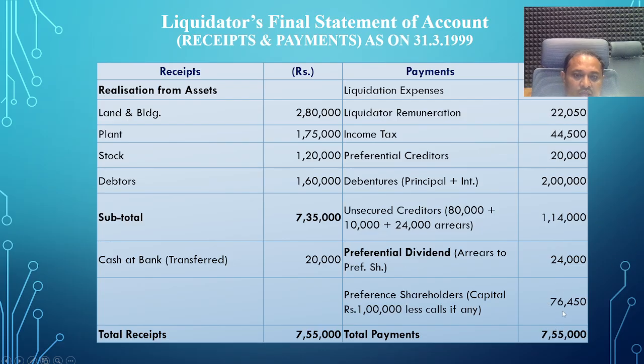Then lastly we have the preference capital of 1 lakh rupees, but we have only 76,450. This amount is given to the preference shareholders, and the remaining amount will be abandoned. Then the equity shareholders don't get any amount. In such a case, they have to bear the loss because funds are not available. In this case the preference shareholders should receive 1 lakh rupees, but they have only 76,450, meaning the company faces heavy losses.